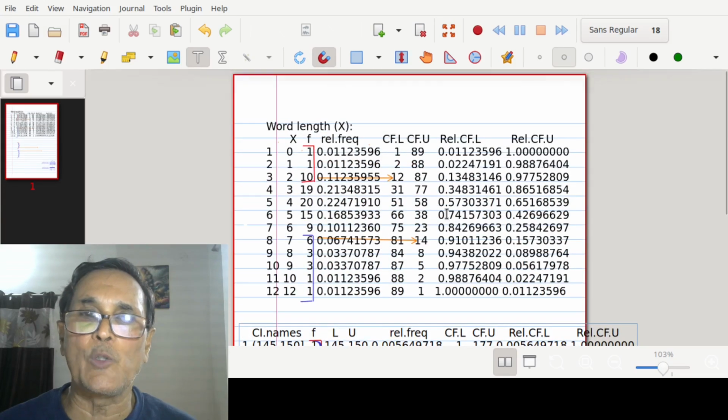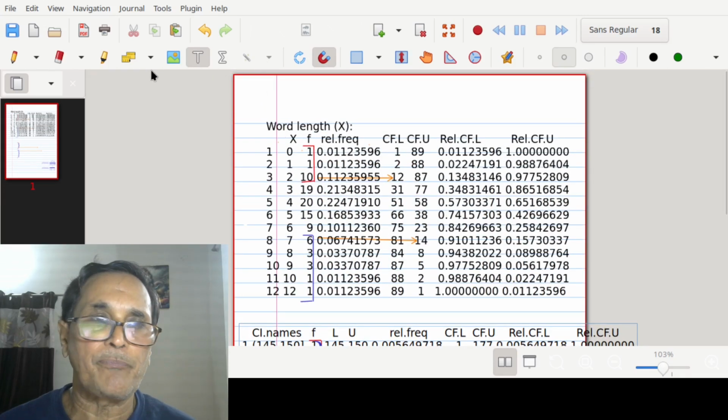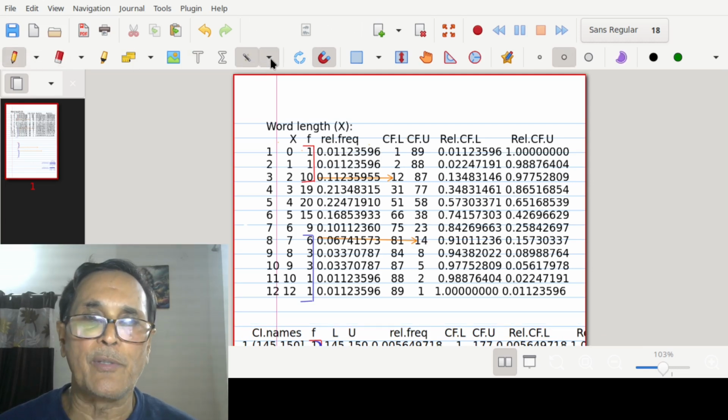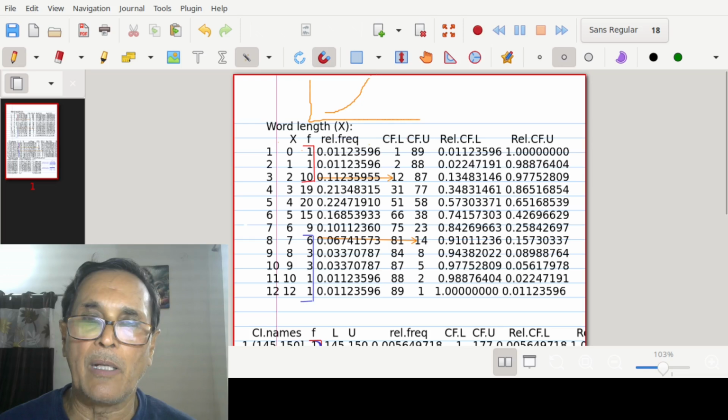It is generally useful in the sense of curves. When we make a curve, say for example, this is an axis and we make a curve, and there are suppose class widths.